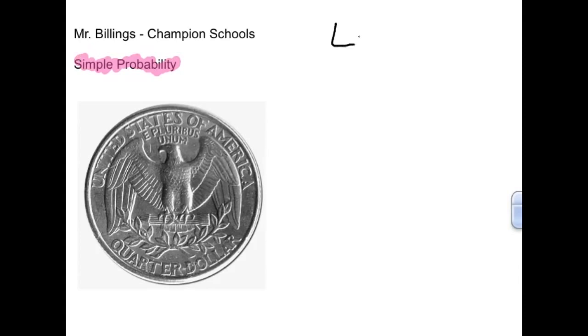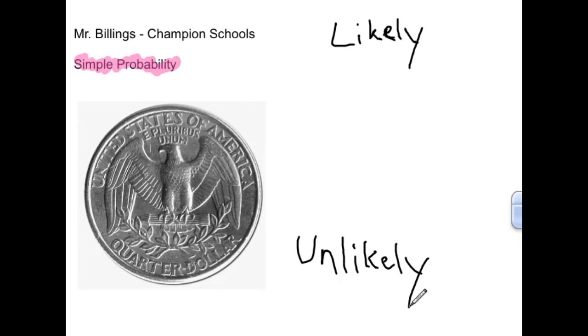Let's create a little scale here and put likely. That means that it is likely to occur or probably going to occur. And then down here we'll put unlikely. Unlikely means that it probably won't occur. And then we're going to scale it all the way here on a little bar graph.